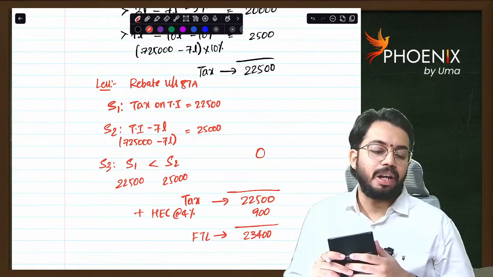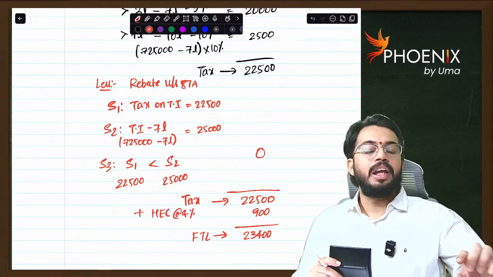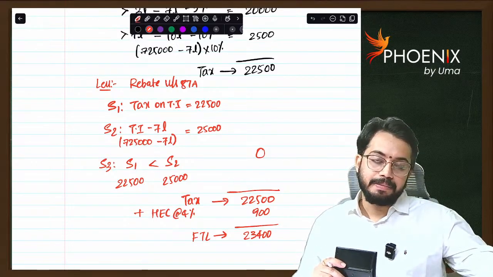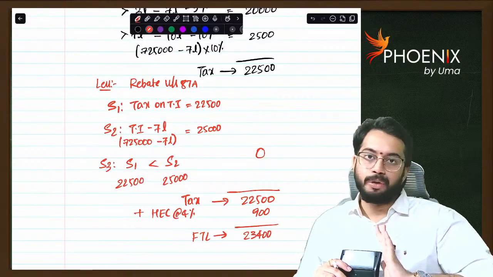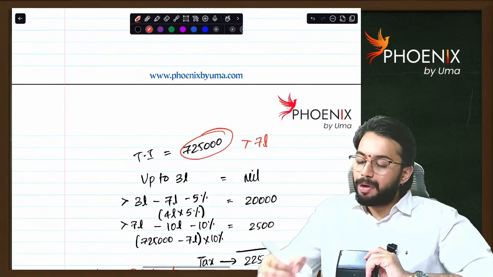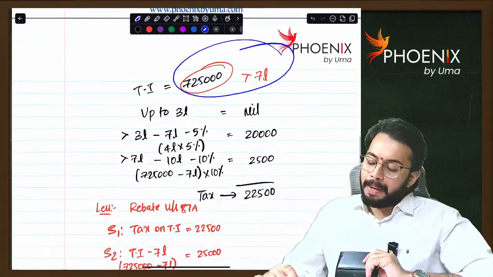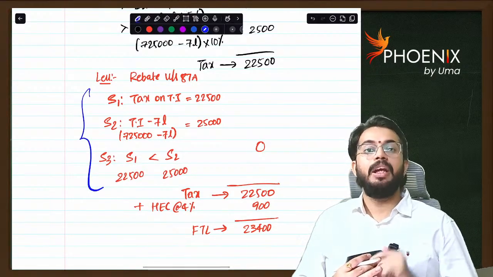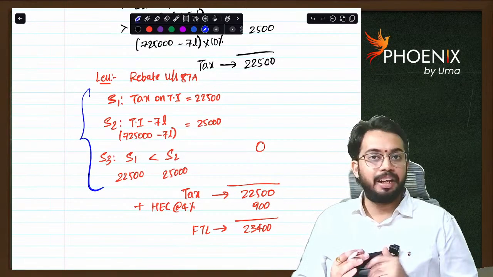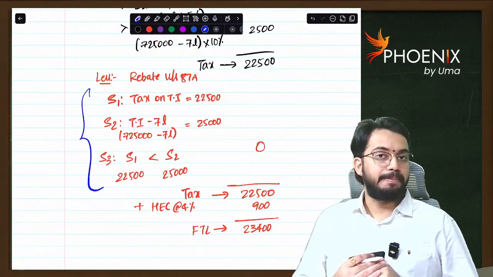No, rebate is not available. See, if total income is up to 7 lakh rupees, then rebate is tax or 25,000, whichever is lower. Here total income is more than 7 lakhs. So rebate is to be calculated in 3 steps. Tax on total income. In booster material also I have given this calculation. I gave these steps.